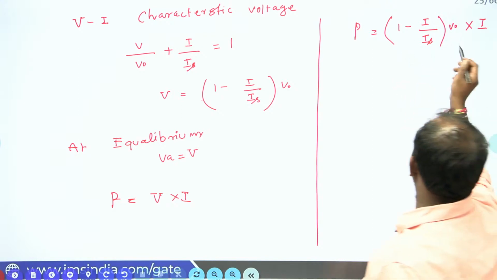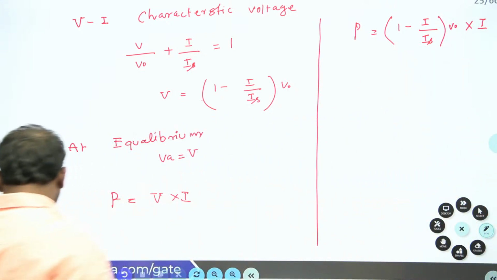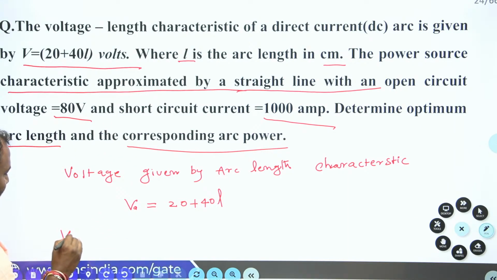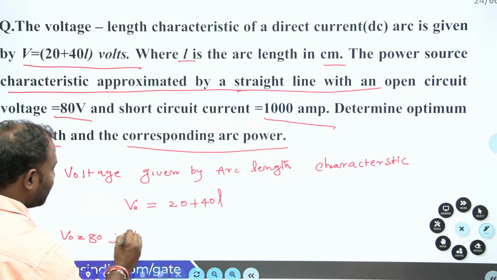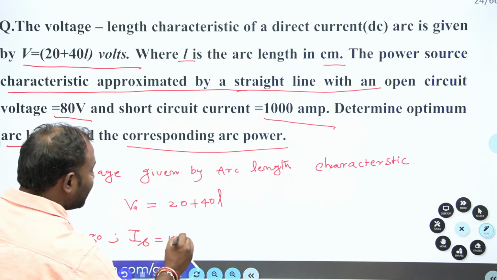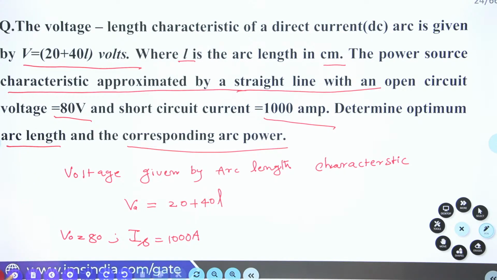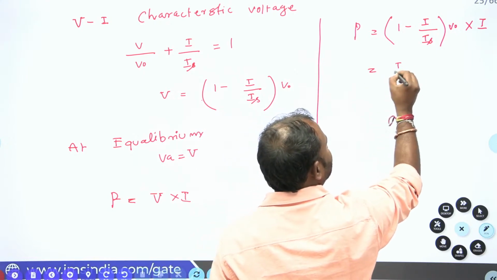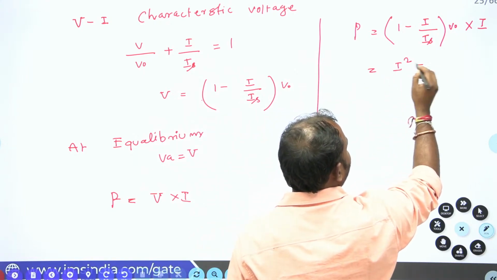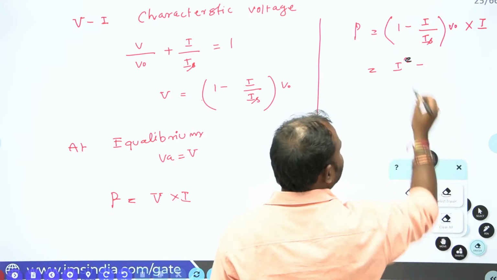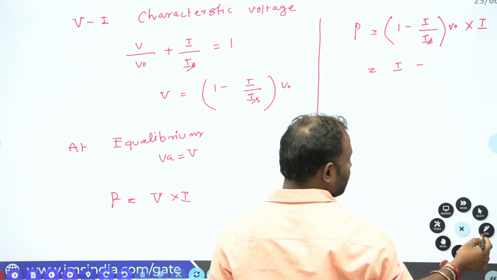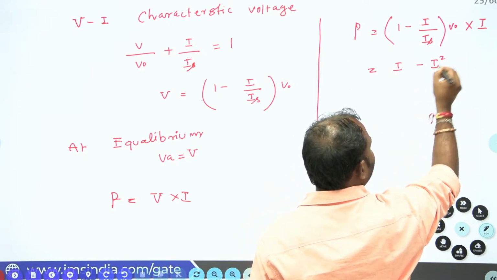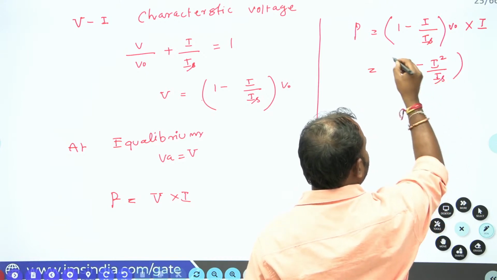As we know, in the problem they gave the open circuit voltage and short circuit current, isn't it? V naught equal to 80 and short circuit current is equal to 1000 amperes. Now I sent I inside: I into V naught minus I square by IS into V naught.